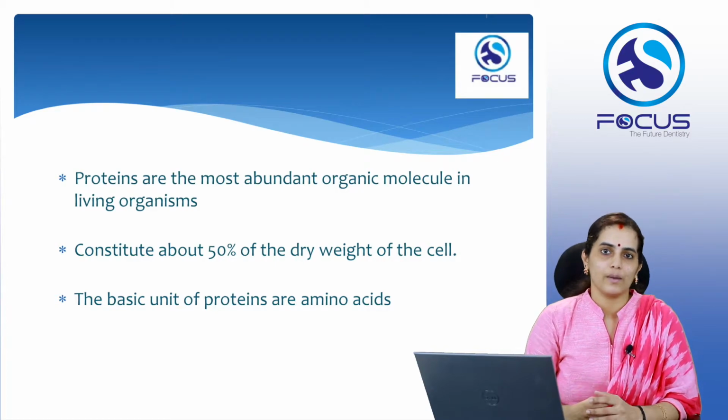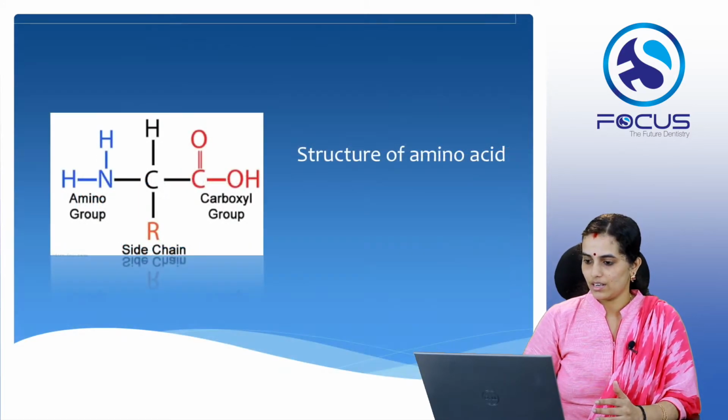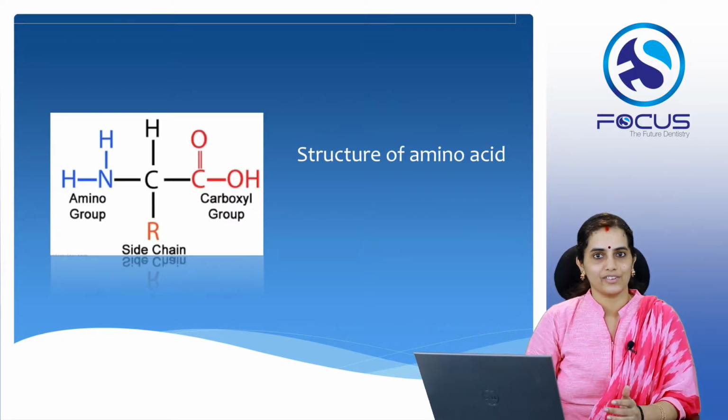So why are they called amino acids? Because they consist of an amino group and a carboxylic group. See, this is the structure of an amino acid, which consists of an amino group and a carboxylic group, and hence they are called amino acids. We have a side chain called R.